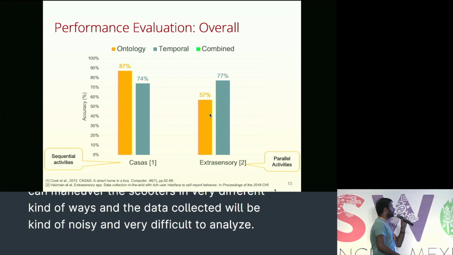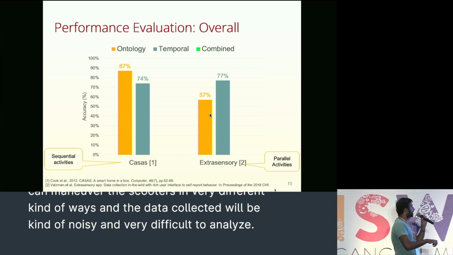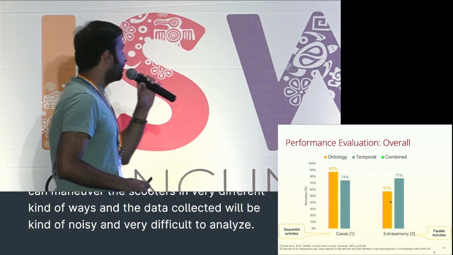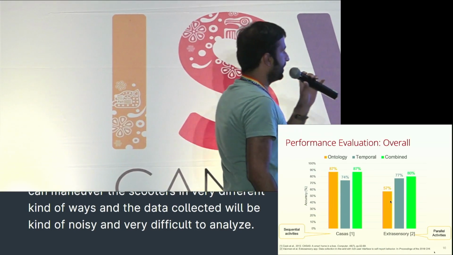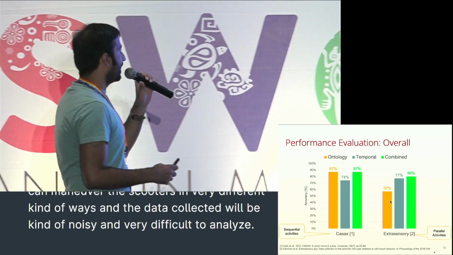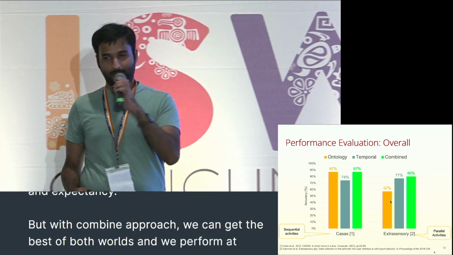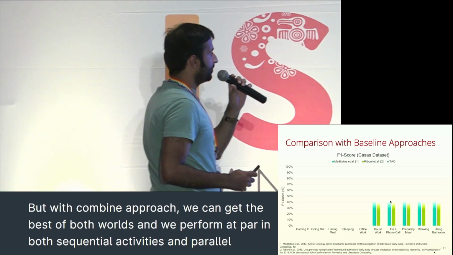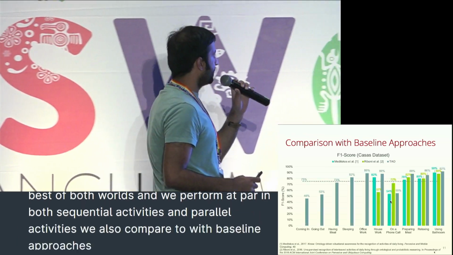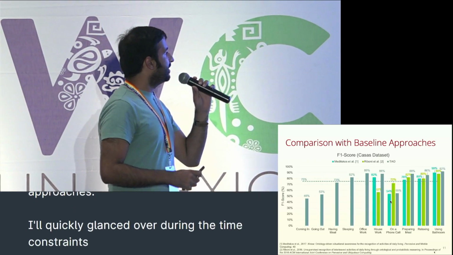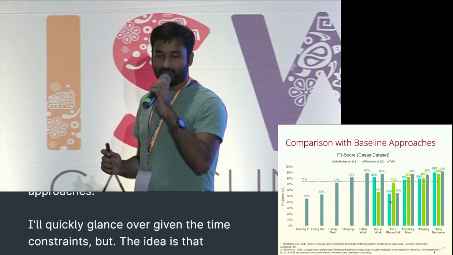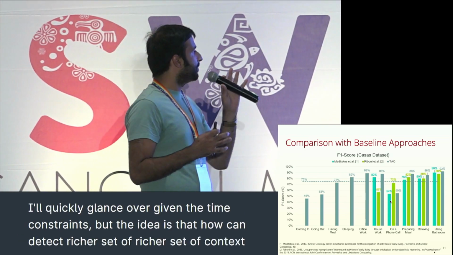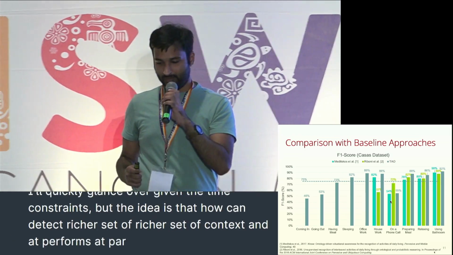At the same time, the temporal pipeline has lower accuracy in some cases, but performs at par across both CASAS and ExtraSensory. But with TAO's combined approach, we get the best of both worlds, and we perform at par on both sequential activities and parallel activities. We also compare TAO with baseline approaches. I'll quickly glance over it given the time constraints. But the idea is that TAO can detect a richer set of contexts and performs at par across the contexts that are detected by baseline approaches.